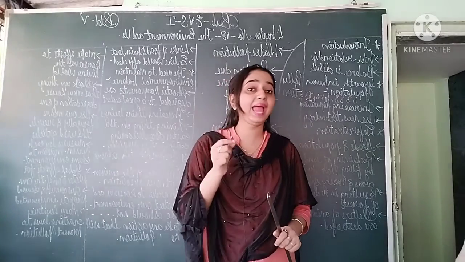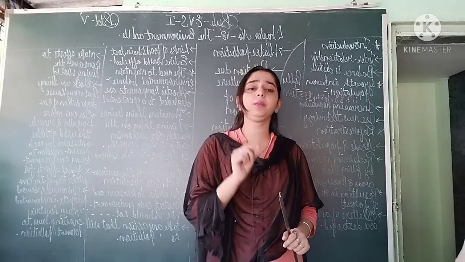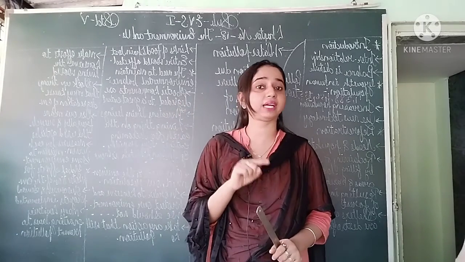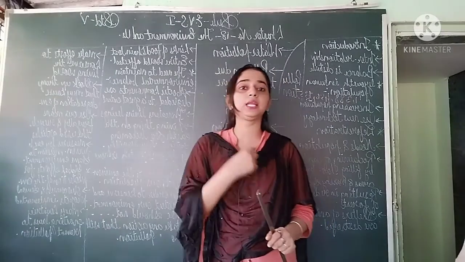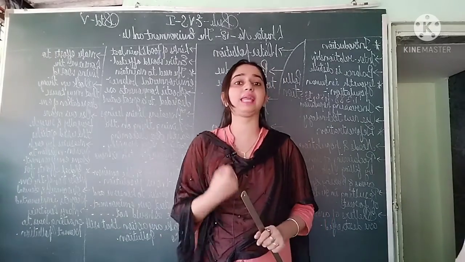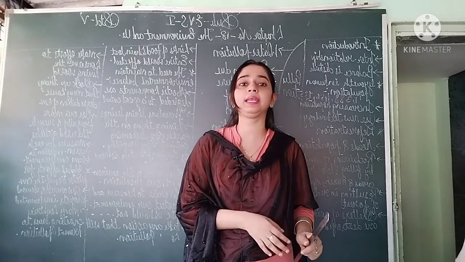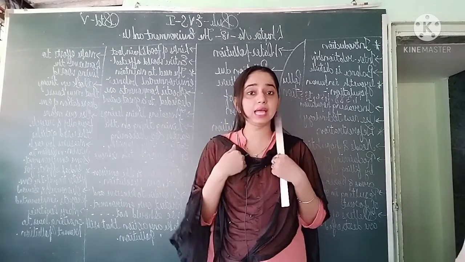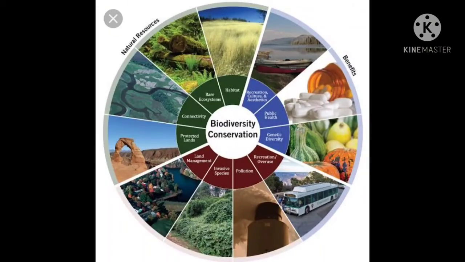Man is also a part of nature. If there is harm to nature, man is also affected. So it is our responsibility to conserve our environment, to give a pollution free environment, and to maintain balance for us and for our future generations also.